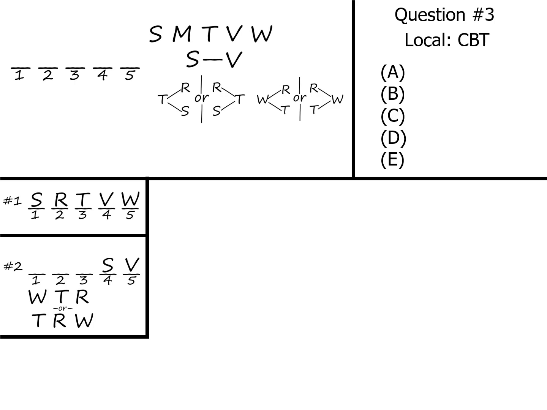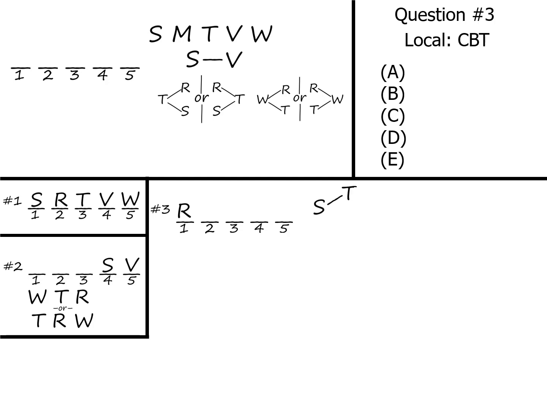Question 3 is another local question, which means a new sketch, because we have to accommodate the new if, which is that R is going to be first. Now, if R is first, it'll definitely be in front of T, which is going to trigger the second rule. If R is in front of T, S has to be in front of T as well.